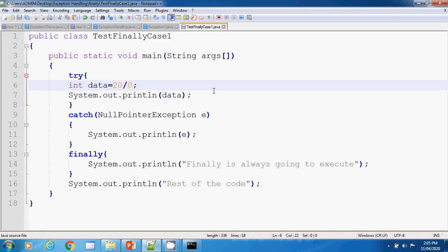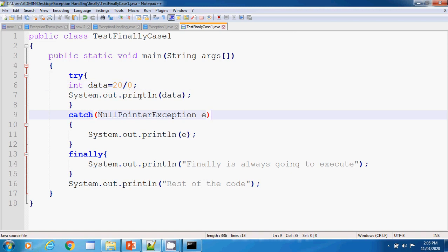Now what sort of exception will it give? It will give you an arithmetic exception, right? In our tutorial 1 we have discussed this thing. If you are unaware of it, then you can follow my tutorial 1 on exception handling. So now it will generate an arithmetic exception, but here we are dealing with it as a null pointer exception.